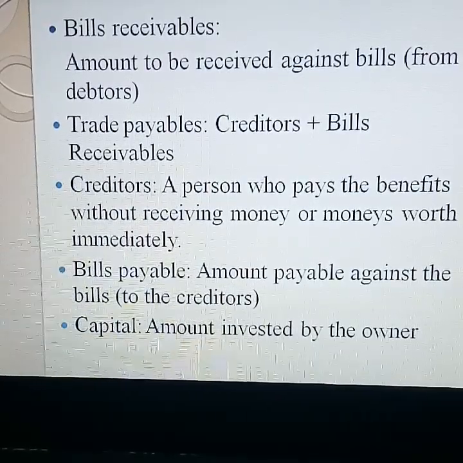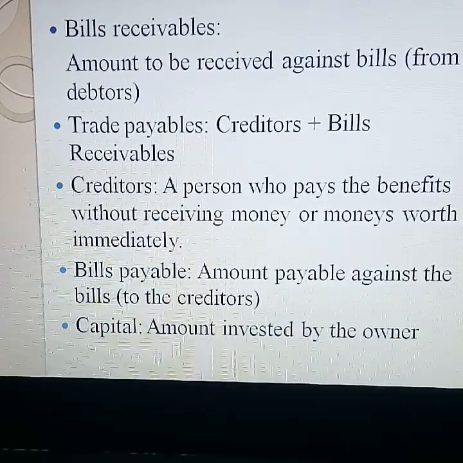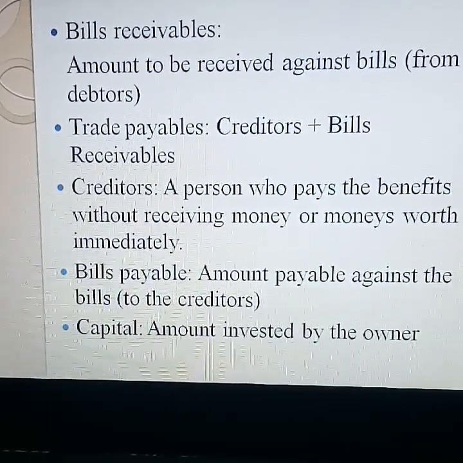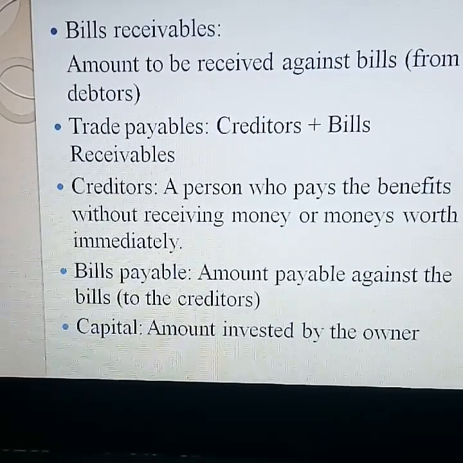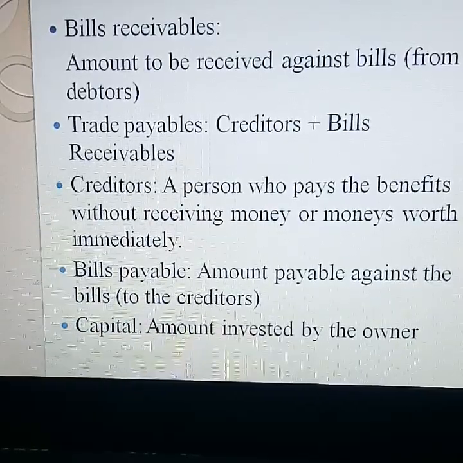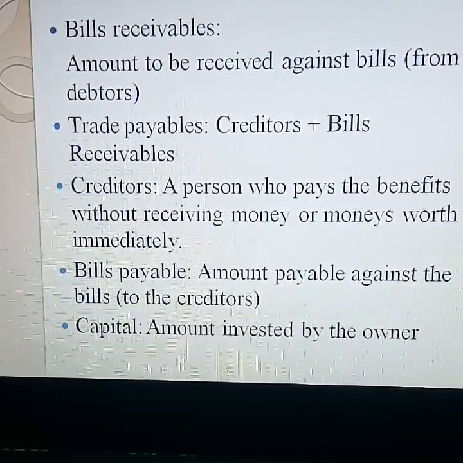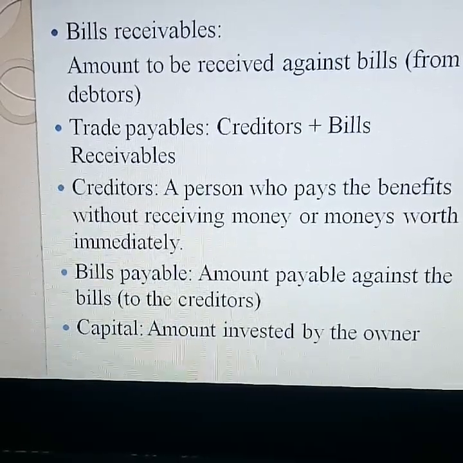Trade payable means creditors plus bills payable. Creditors means a person who gives benefits without receiving money or money's worth immediately. In the same example, you are the creditor; you are liable to pay the amount to the shop owner.